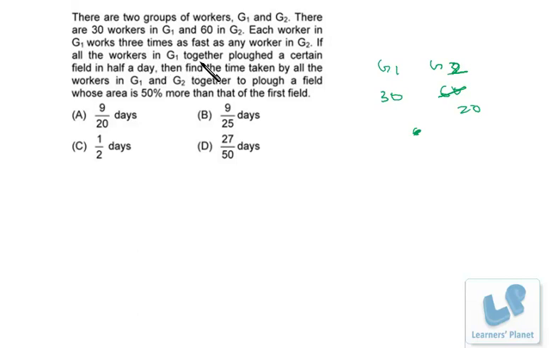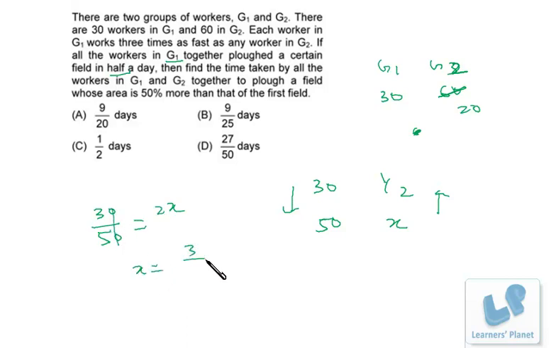Now, if all the workers in G1 plow a certain field in half a day, that means 30 workers can do a work in half a day. So 50 workers, that means 30 of G1 and 20 of equivalent capacity from G2, can do the same work in X days. So we can find the value of X, and the variation is inverse. So 30 by 50 is equal to X by half. So that's 2X, right? So it's 3 by 10 days.